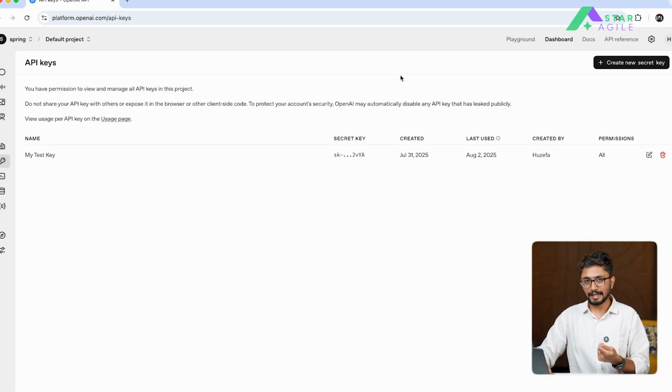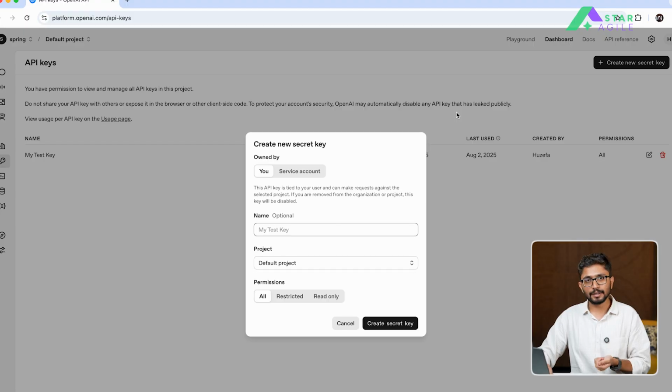Now here, currently I am signed in, but if you haven't created an account yet, simply sign up. You can use Google as your sign up account. And once you are signed up, you will be redirected to a page which allows you to create your own API keys. In order to add a new key, click on this button here, type out any name that can allow you to quickly identify the key that you have just now created. And once done, you click on create secret key.